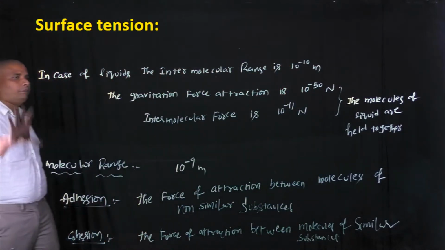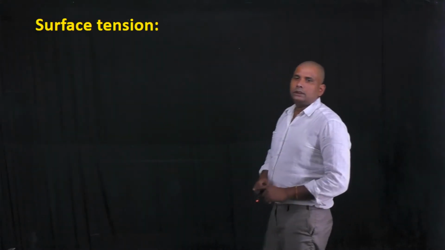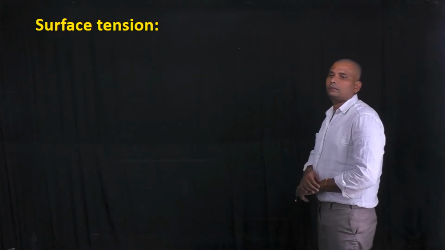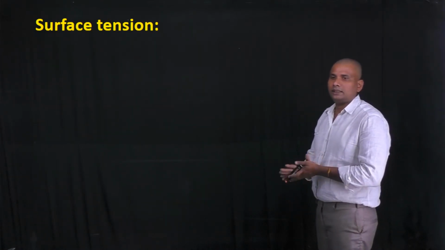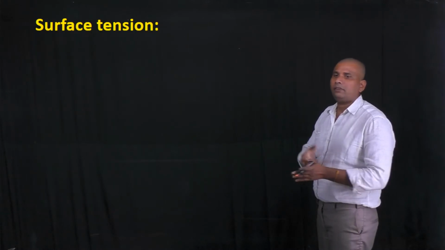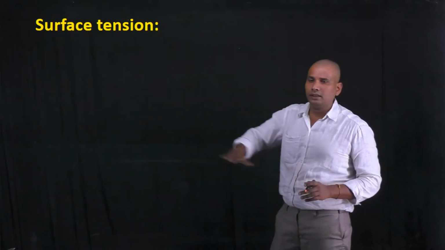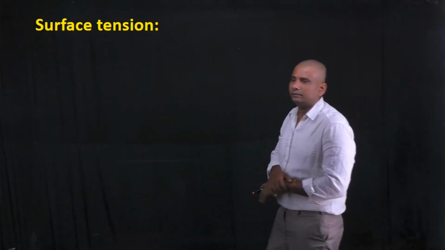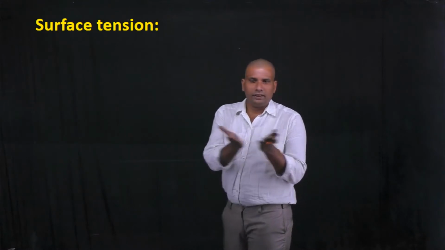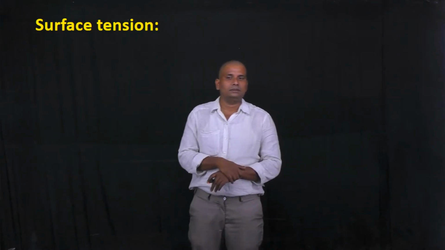This is the introduction of surface tension. All of you have observed that mosquitoes stay on the surface of water and paper boats float on the surface of water. This is due to surface tension. The upper surface or the free surface of a liquid acts like a stretched elastic membrane.